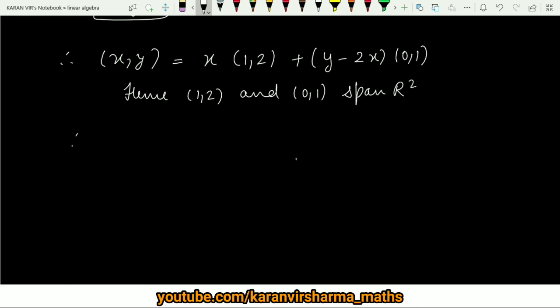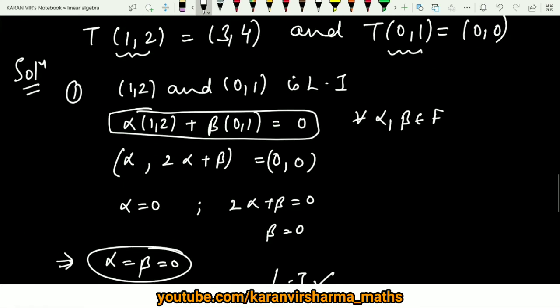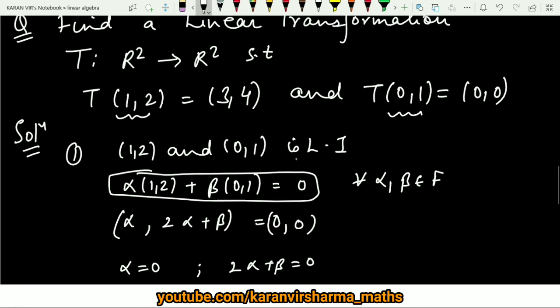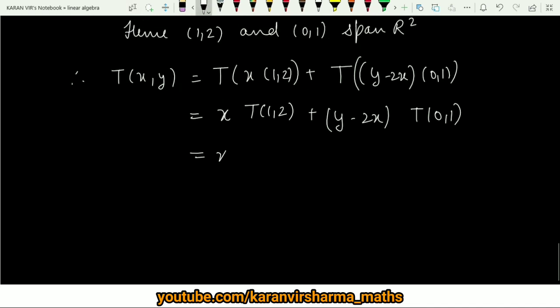Now we will apply T on both sides. We know that T is a linear transformation, so using the property you can take x outside, so this will be x times T of (1, 2) plus (y minus 2x) times T of (0, 1). Now we look at the question: T of (1, 2) is given and T of (0, 1) is also given to us. So we use the values here: x times T of (1, 2), which is (3, 4), and T of (0, 1), which is given in the question as (0, 0).